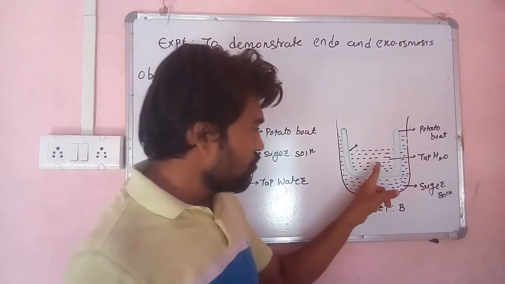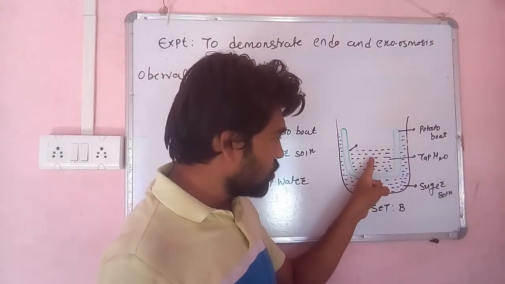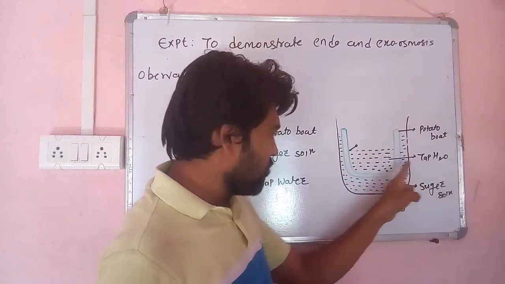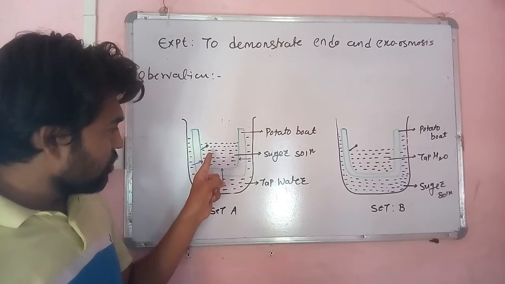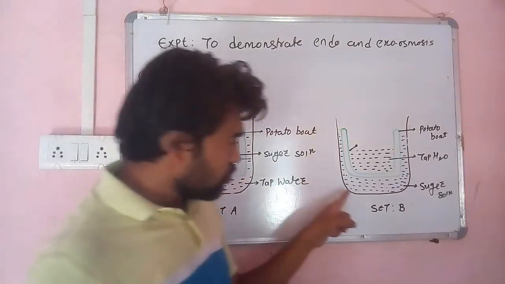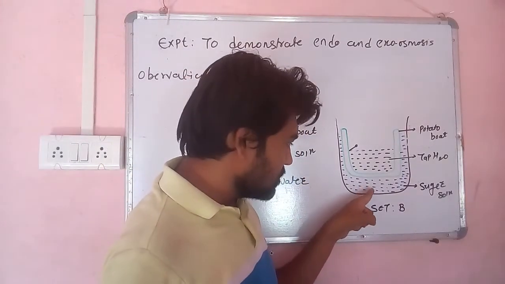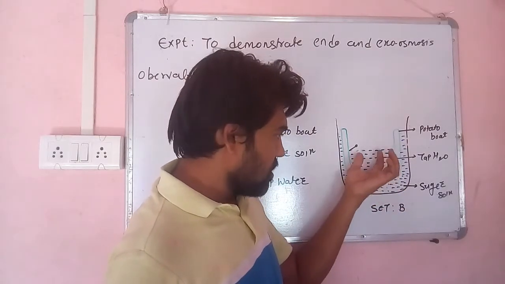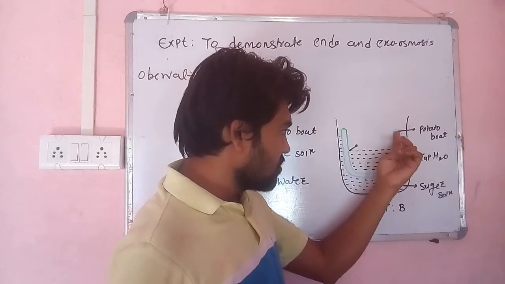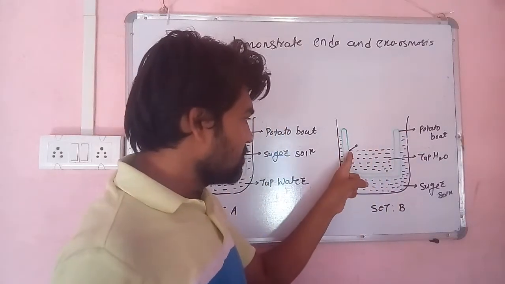And now here, inside the potato boat, we have added tap water. Here, however, inside the potato boat there was a sugar solution. Okay, so look here, the sugar solution is in the beaker and tap water is inside the boat. This is called a potato boat, and this is the marked level of the tap water.